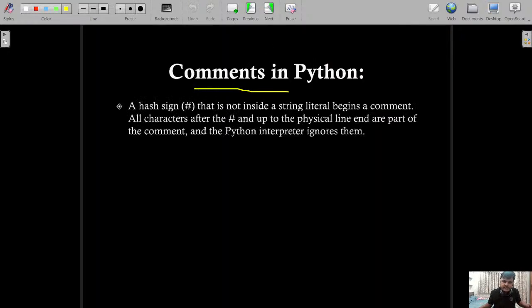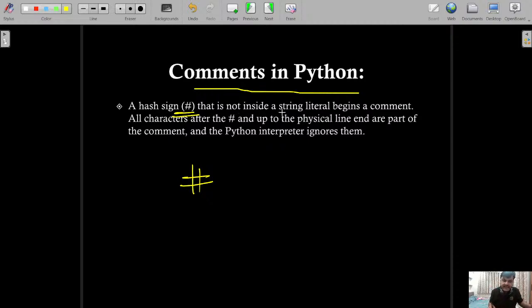Now, comments. How to give a comment in Python? Using the hash symbol, like the hashtag you use on social media, Instagram, viral reel, hashtag India versus Pakistan, right or not? So the same hashtag is used for assigning comments in Python.